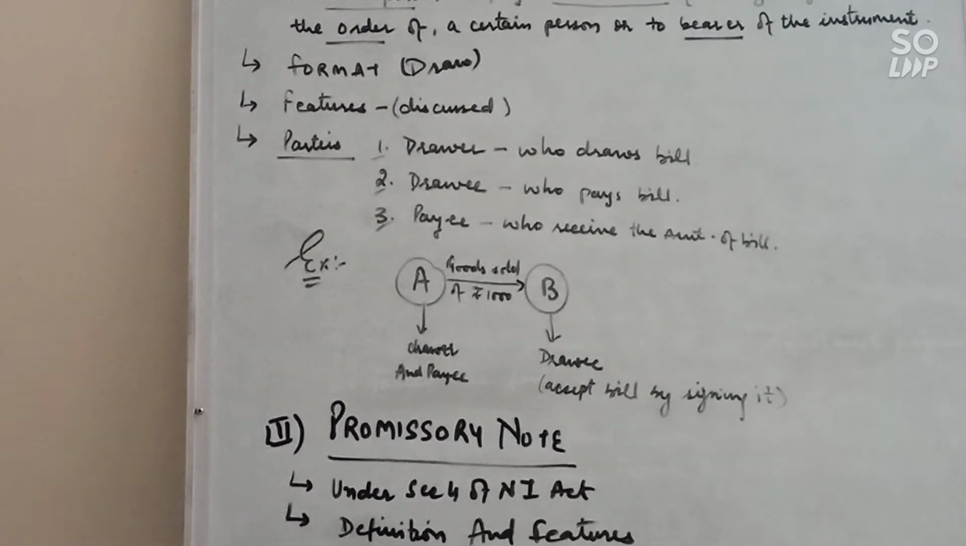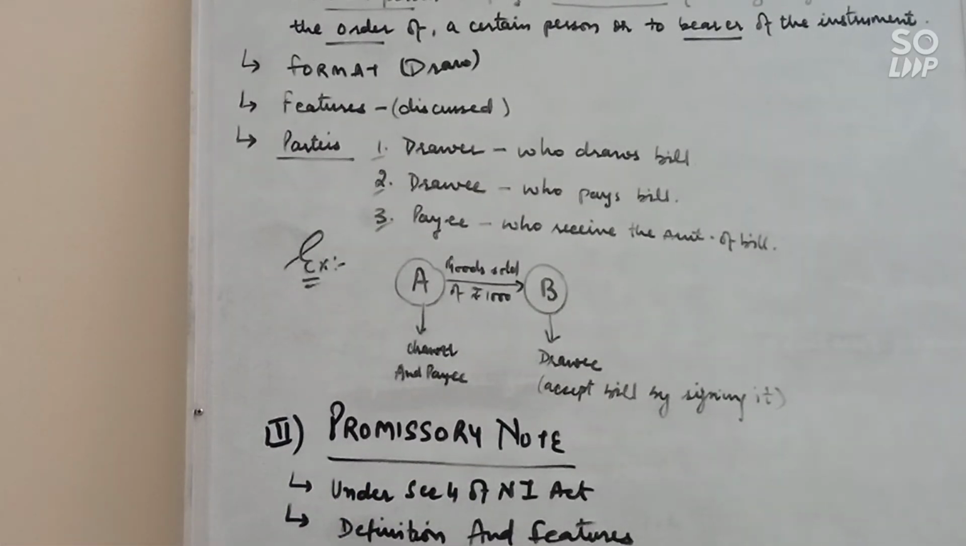Next is promissory note. Promissory note and bill of exchange are almost one and the same thing. Only a slight difference is there. That is, a promissory note is a promise to pay a certain amount, and a bill of exchange is an order to pay a certain sum of amount. Let's discuss promissory note in detail. The definition is given under section 4 of the Negotiable Instruments Act.